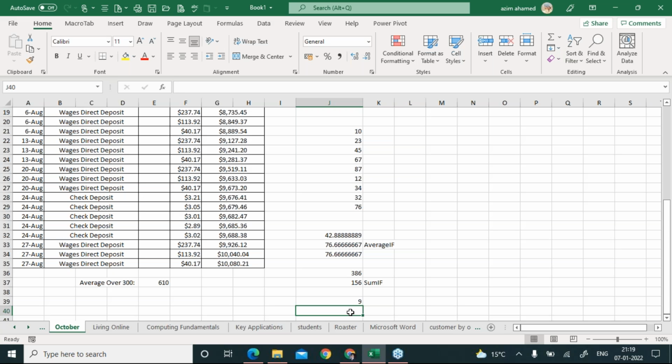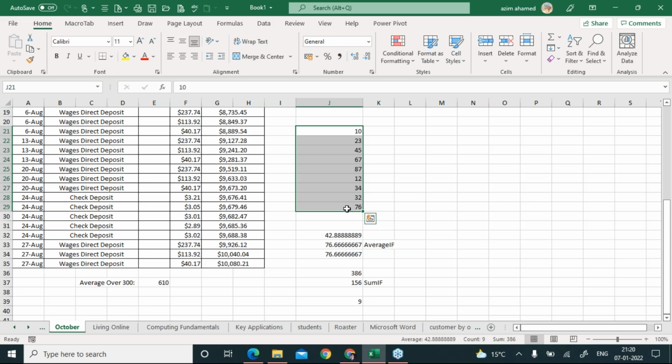Do I repeat my question? My question is very simple. I'm saying that in this range, I need to count the number of entries which should be less than 50.